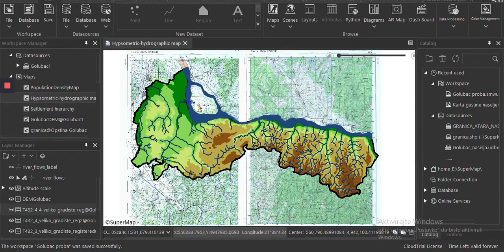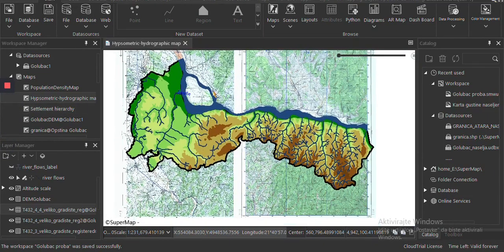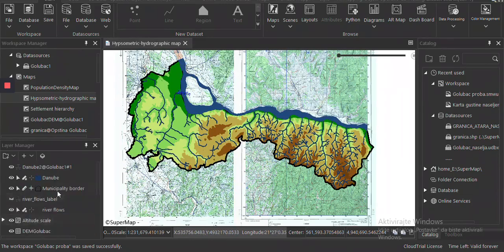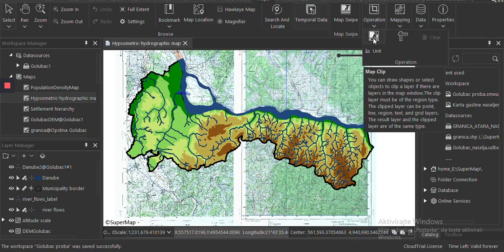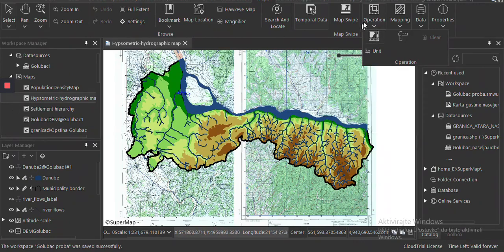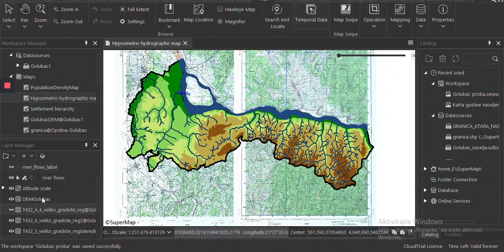Also, an important thing that we had to do is clipping the DEM because the DEM overlapped the municipality border. We did it by clicking this function: maps, then operations, and then map clip. This is the function used for clipping the DEM.